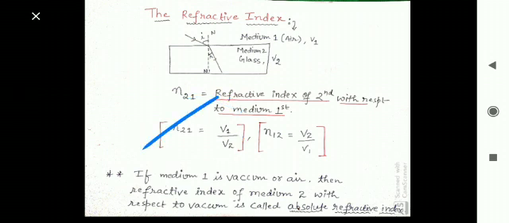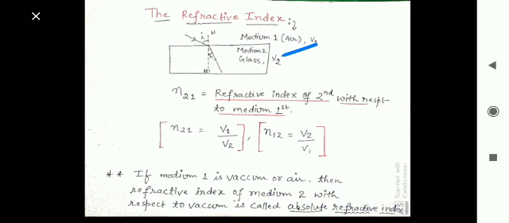Now see here, one more concept. If medium 1 is vacuum or air, then the refractive index of medium 2 with respect to vacuum is called absolute refractive index. This is a very important point. For absolute refractive index, medium 1 will be either air or vacuum.